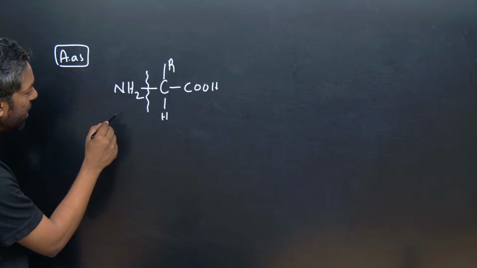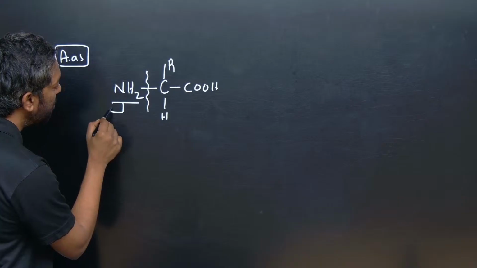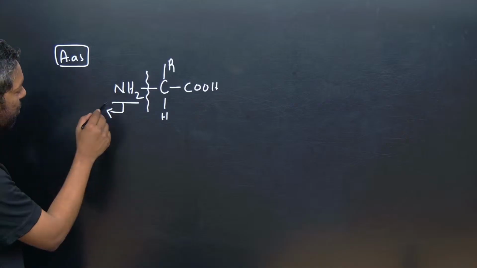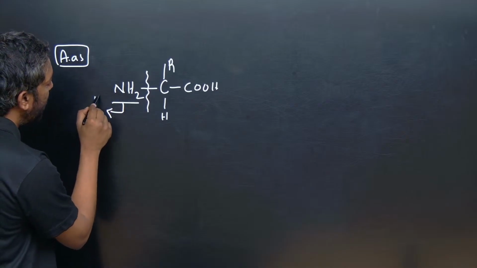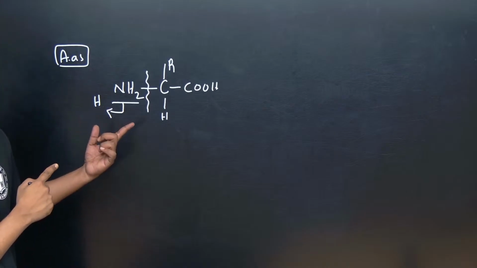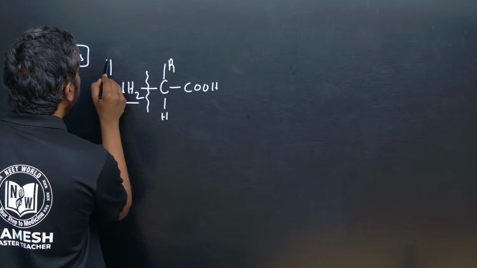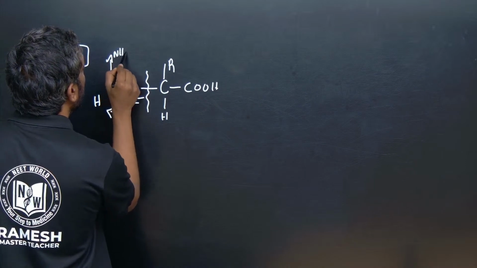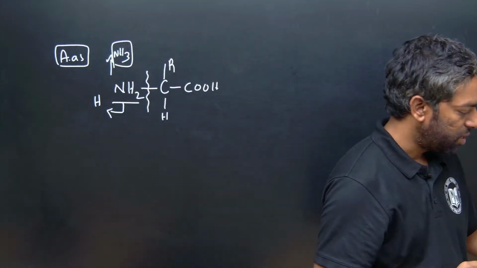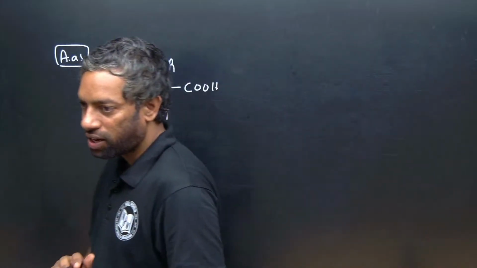The amine group becomes separate, and hydrogen from water is added to make ammonia, NH3. NH3 is the waste product.